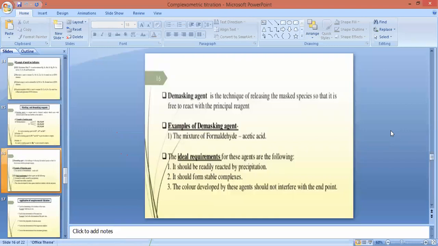Next, what are the ideal requirements of masking and demasking agents? First requirement, it should react readily, that is, it should easily form a stable complex with the unwanted chemical species. It should be easy to form a stable complex with the unwanted metal species. And third is the color developed by this agent should not interfere with the end point of titration.